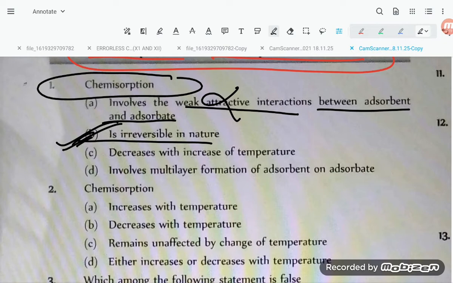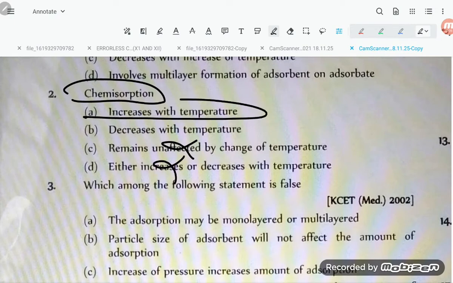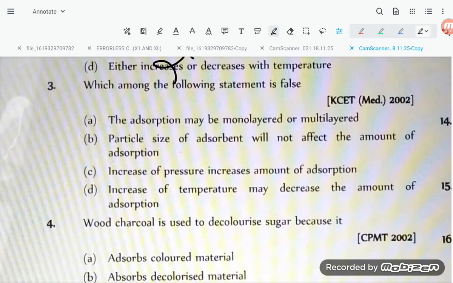Now students, let us have a look at question number 2. Chemisorption increases with temperature, decreases with temperature, remains unaffected? Wrong, wrong. Initially chemisorption increases with temperature, then becomes constant, and then decreases. So chemical adsorption increases with temperature as activation energy is required for the chemical bond formation.